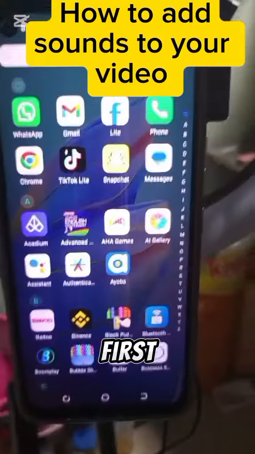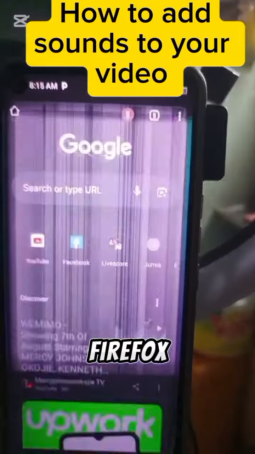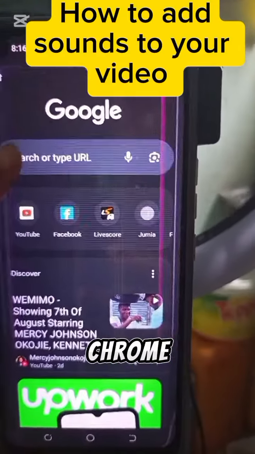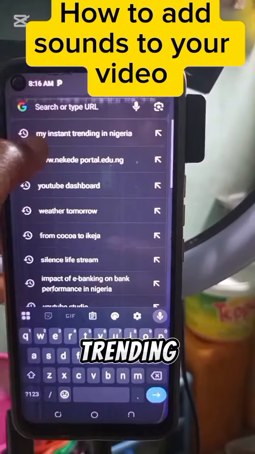So first things first, open your browser. You can make use of any one you're using, but me, I'm using Chrome. You can make use of Firefox or Opera, any one, but I'm making use of Chrome. So once you open it, go to your search bar and search "My Instant Trending Nigeria".